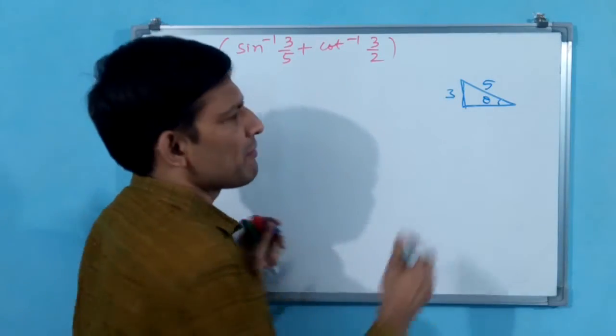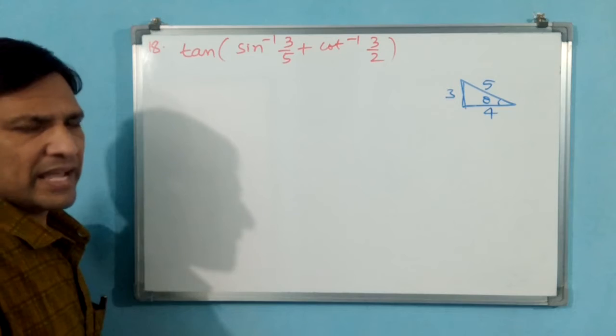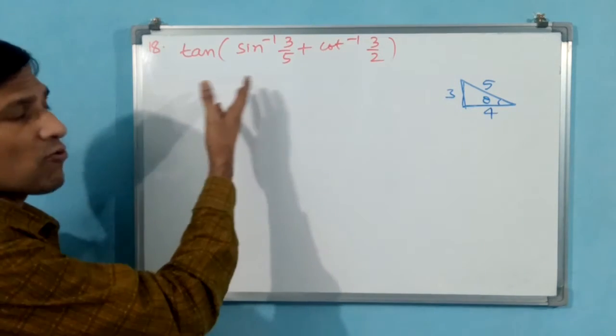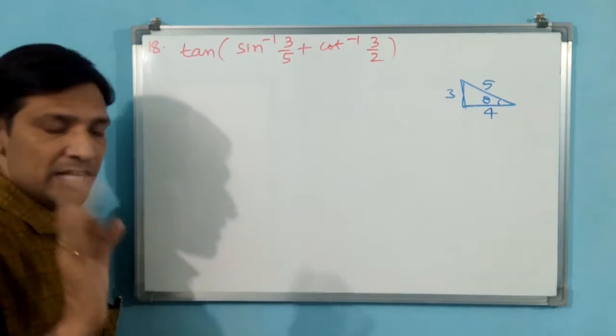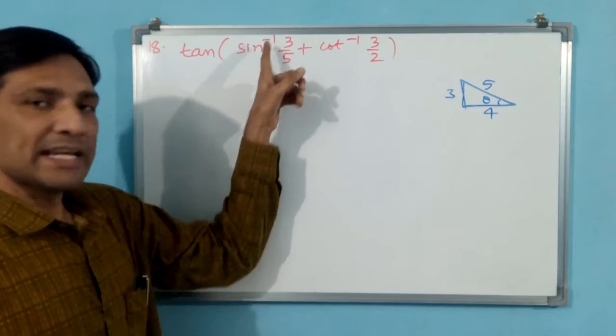Some values you have to remember. Or else you can do 25 minus 9 is equal to 16, square root of it. Plus or minus will come. Why? Because the quadrant has not been given. Here two things we have to consider: cot is also positive, sin is also positive.